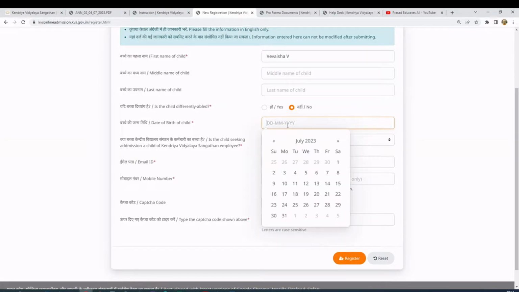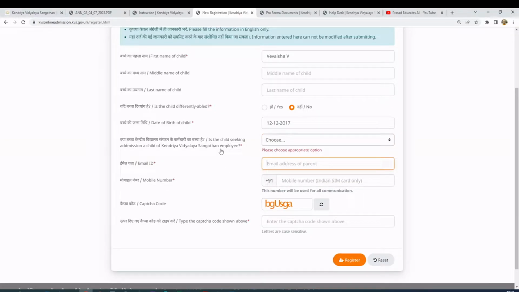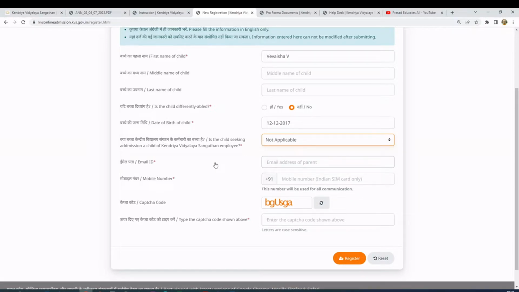And here is the date of birth field. You have to select in date, month, year format. Let me copy and paste from here. Okay, this is the date format, let me put it here and select. This doesn't show any error, so this date is applicable. Here it asks whether the child is of a working Kendriya Vidyalaya employee. If so, you have to select working parent. If not, select not applicable. In most cases it's not applicable. If the parent is working in Kendriya Vidyalaya, then you have to select this.